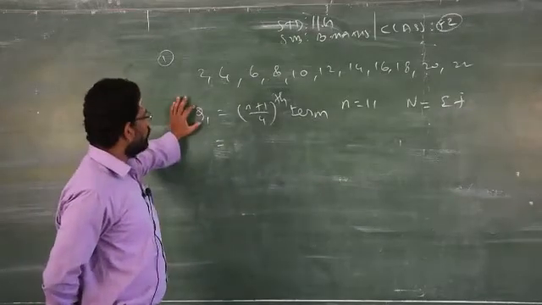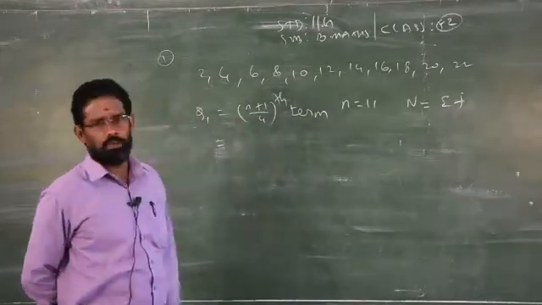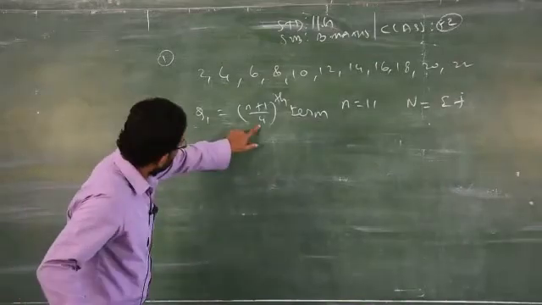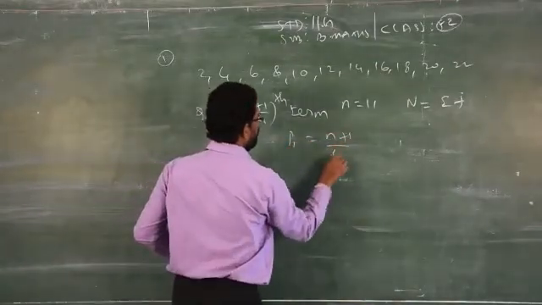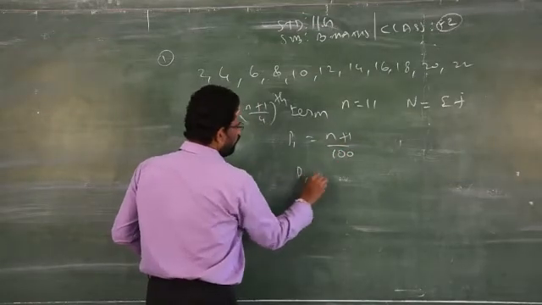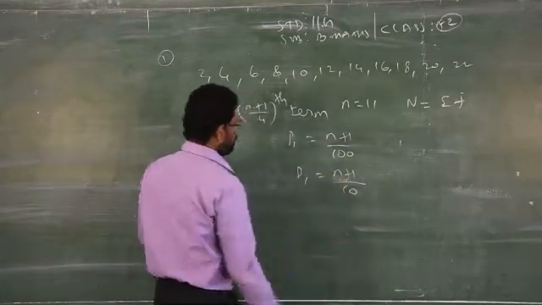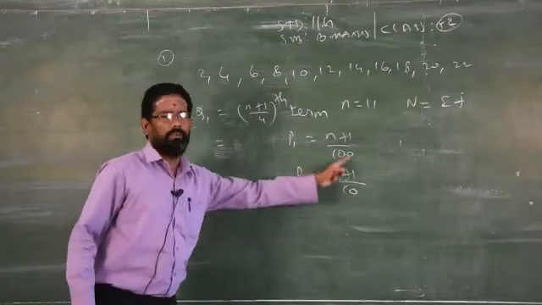I said Q means quartile. Quartile means you have to write by 4. If it is percentile, you have to write by 100. If it is percentile 1, then the answer is (n plus 1) by 100. If it is decile 1, (n plus 1) by 10. So depending upon the question, you have to change the denominator.